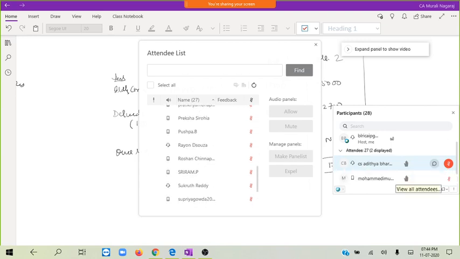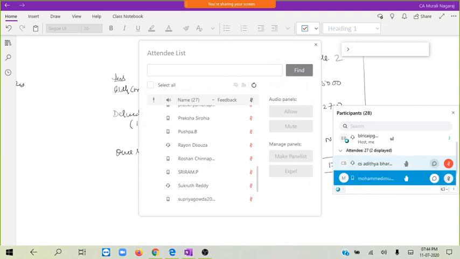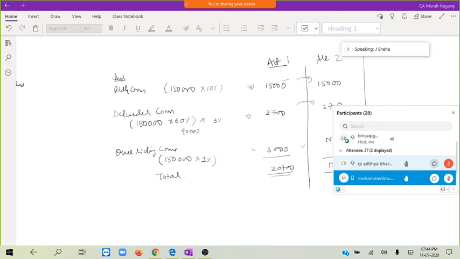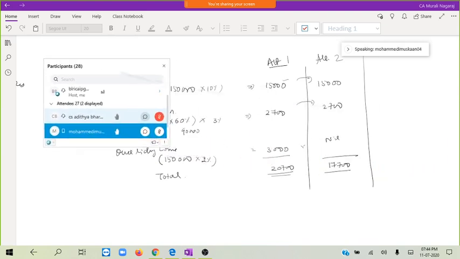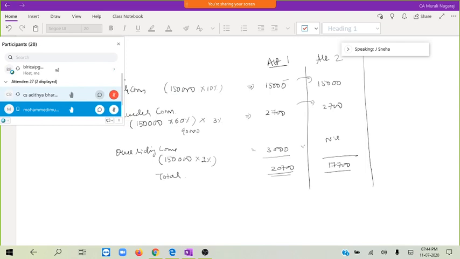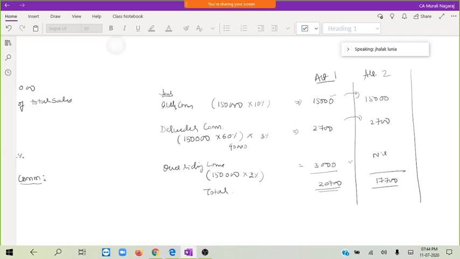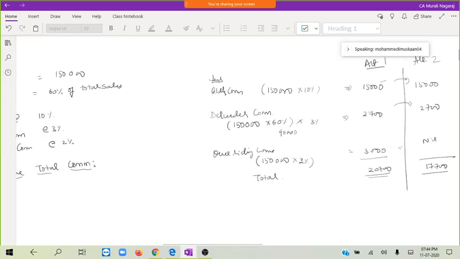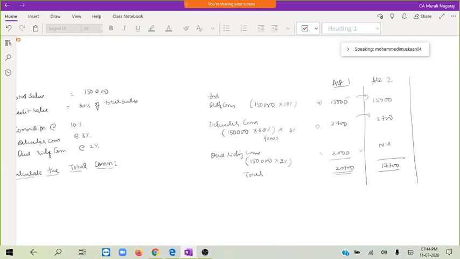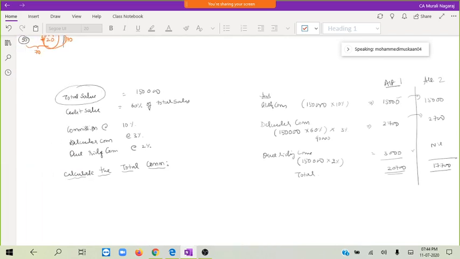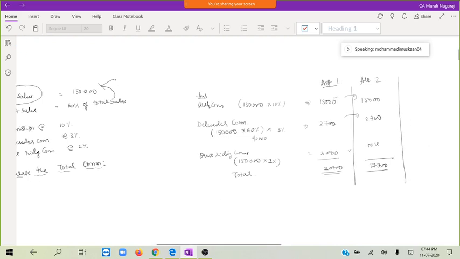If you have any other answer, so Muhammadi Muskan. Yes, tell me. Ordinary commission is on total sales, no sir? So 1,50,000 plus 90,000 into 10%. Why 90,000? I said the total sales itself is 1,50,000. Out of that, 60% is credit and the balance 40% is cash. Okay, I had not understood the question.